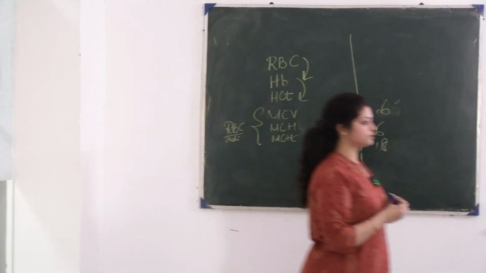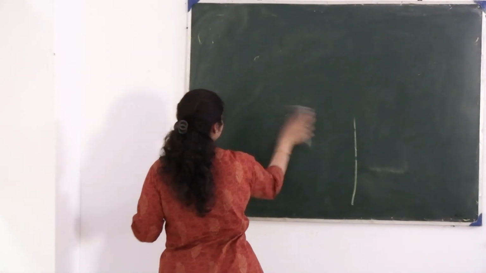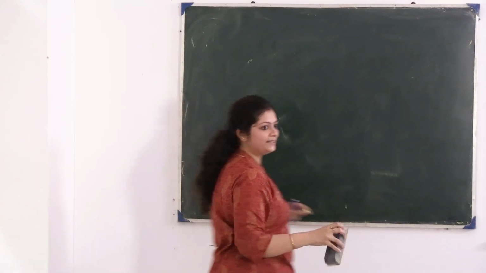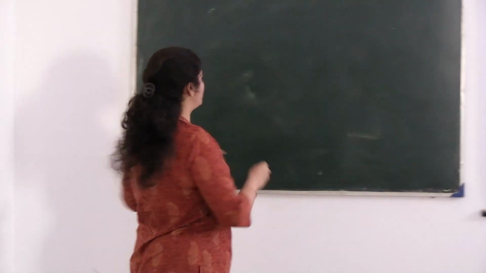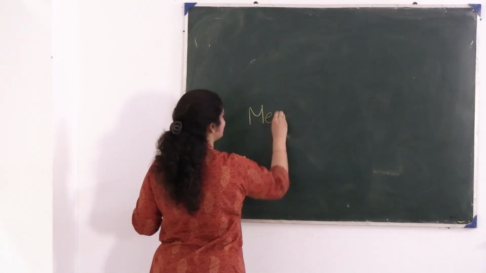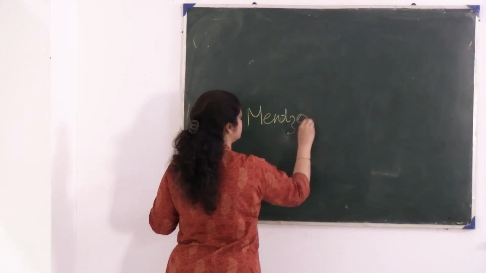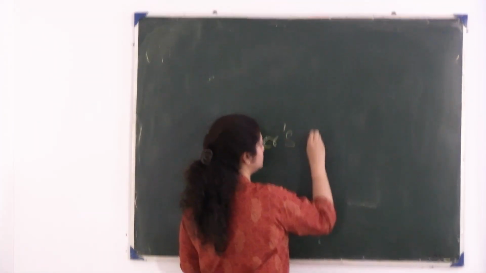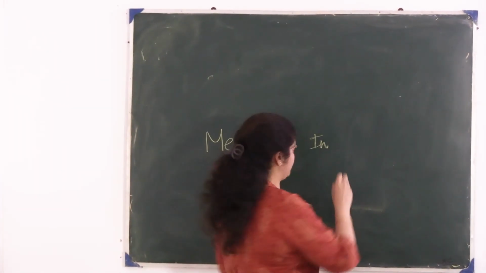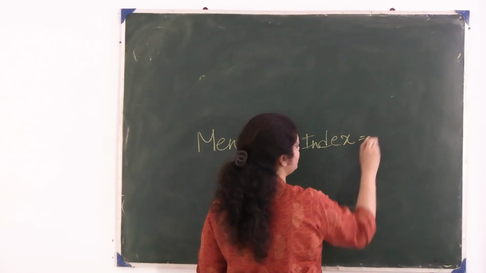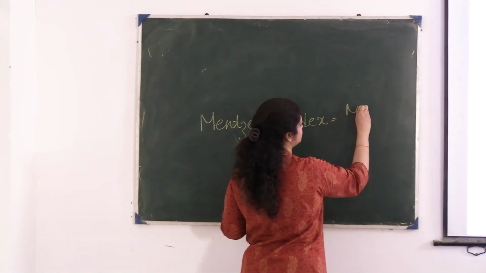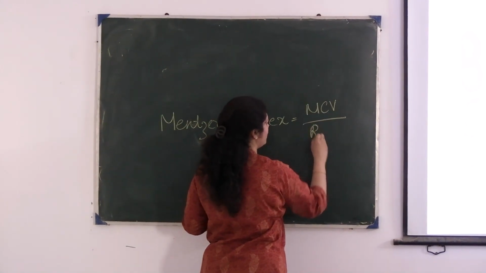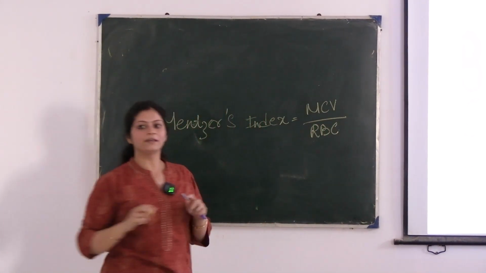What is Menzel's index? When you see all these parameters and find that everything is pointing towards hemolytic anemia, at that time you can calculate your Menzel's index. So what is Menzel's index? Correct. How will you interpret it? It is MCV divided by your RBC count, yes.